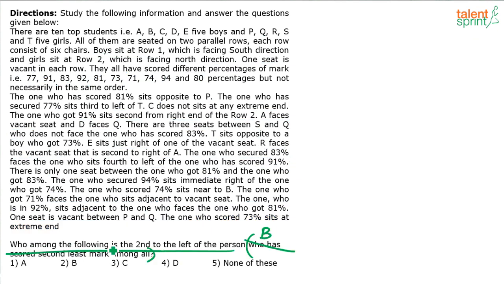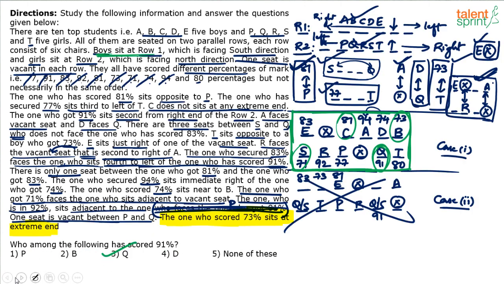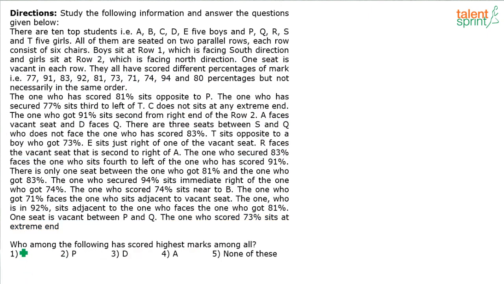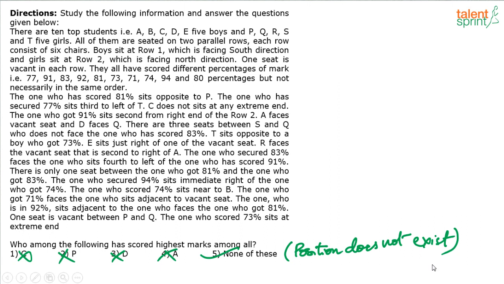Now read the question. Who among the following is second to the left of B? See, I think second to the left of B does not exist at all, because left of B is on our right hand side, right? So first and second to the left of B, this position does not exist at all. That position does not exist. It cannot be C, P, D, A. It should be none of these. Actual answer is position does not exist. Second to the left of B does not exist. You're getting it?